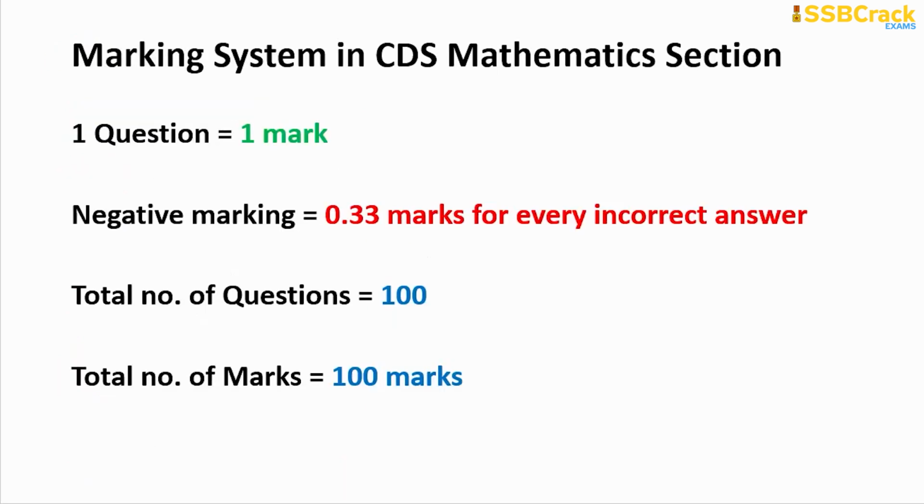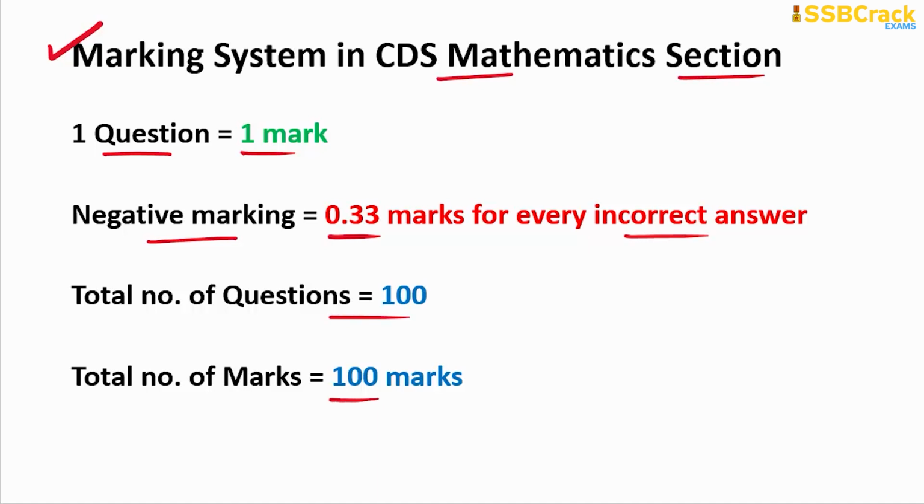Let us first recall the marking system that will be followed in the serious mathematics section. One question in the serious mathematics paper carries 1 mark. If you attempt any incorrect choice, you have to face a deduction. So there is a negative marking of approximately 0.33 marks for every incorrect answer. And in your mathematics paper, you will find 100 questions, where the total score would be 100 marks.